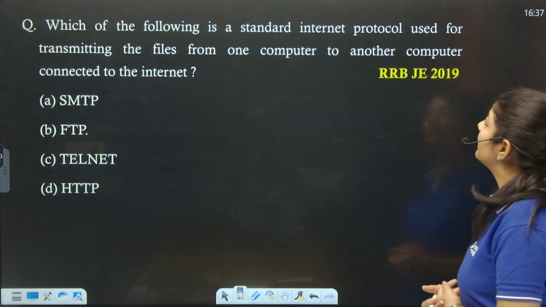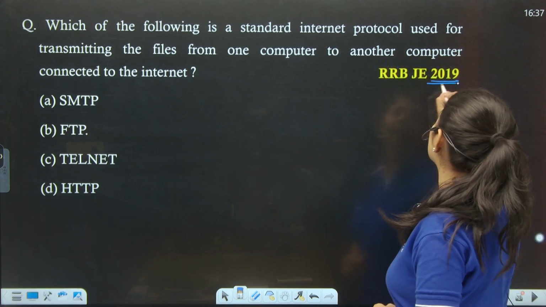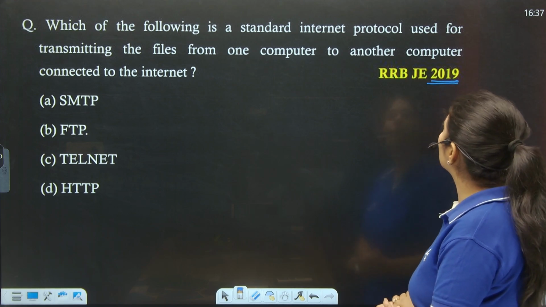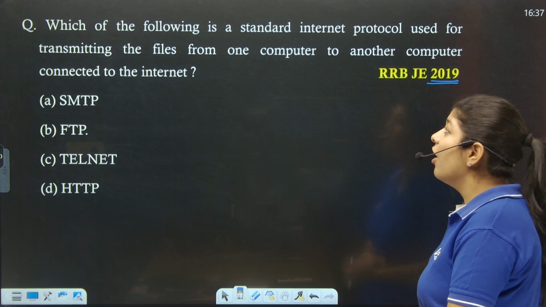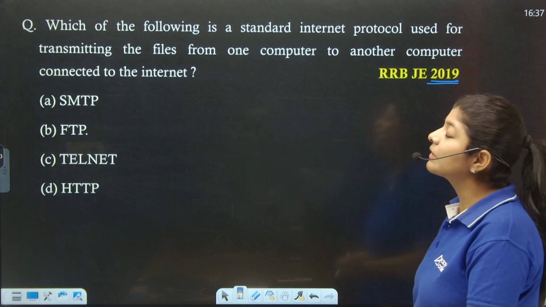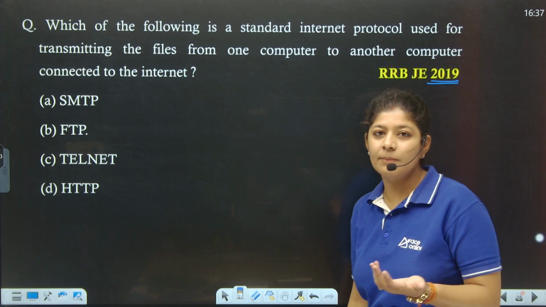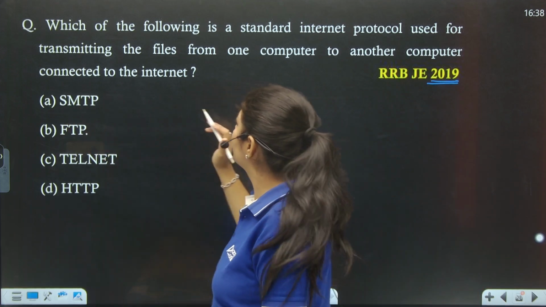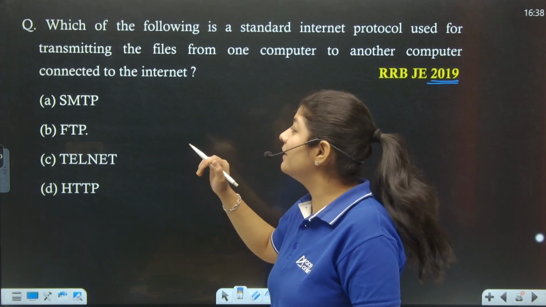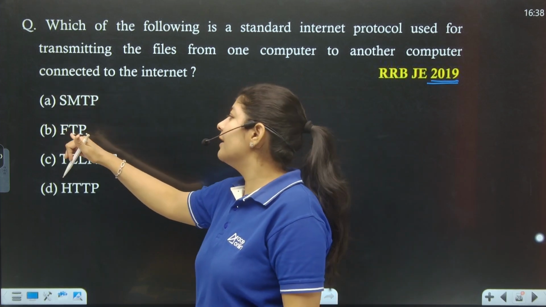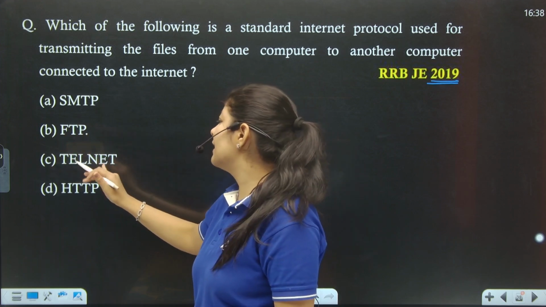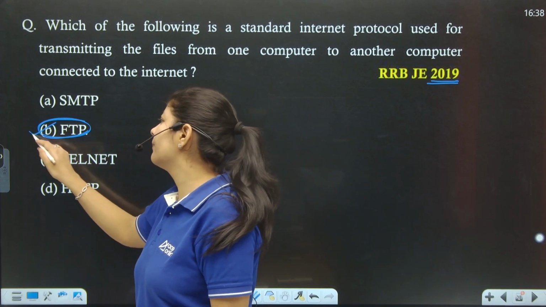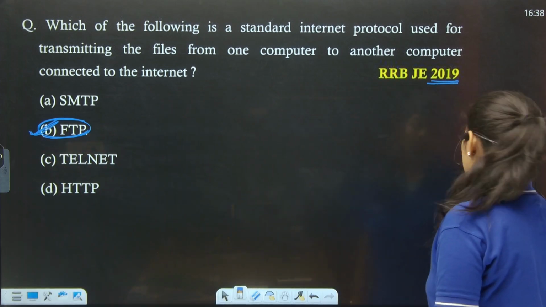Next. The next question was asked in year 2019, and the question is asking that which of the following is a standard internet protocol used for transmitting a file from one computer to another computer connected to the internet? That is nothing but the FTP, file transfer protocol. This is simple mail transfer protocol. It's not to transfer the files, but here we are just sending the messages or the mails. This is Telnet, and this is the hypertext transfer protocol. So the correct answer over here is your option number B, right?